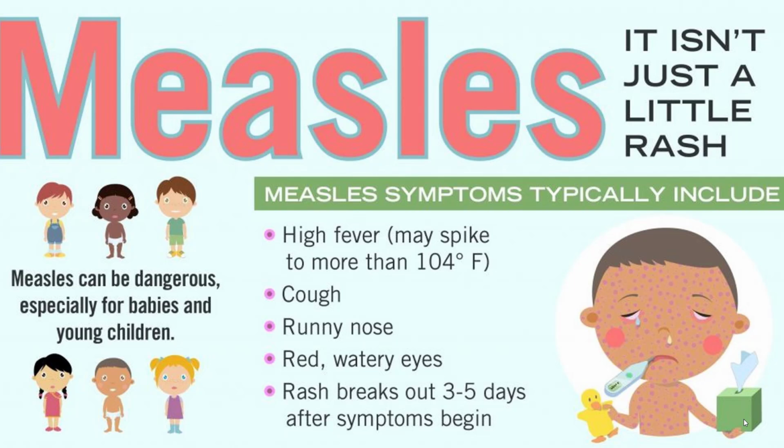Now symptoms will usually begin to show 10 to 14 days after infection with the measles virus. And a person with measles is infectious for 2 to 4 days before the rash appears and for up to 4 days after the rash has disappeared.